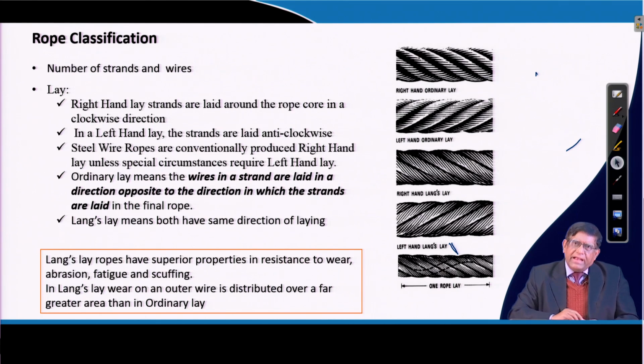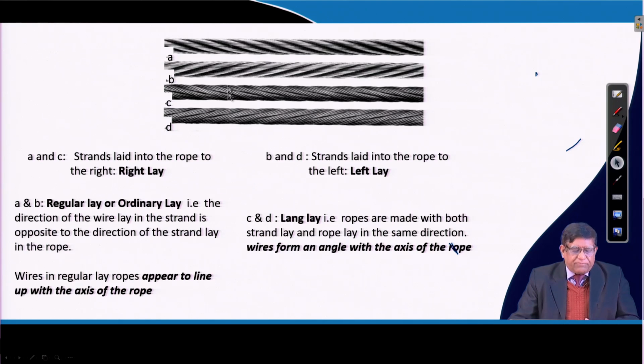Lay means how exactly the winding is done, how the wires have been laid down. Because of that, we say regular lay or ordinary lay, right hand lay or left hand lay. Here you can see the first figure is a right hand lay, and this is your left lay. These are the different types of lay. In a Lang's lay, that is C and D, ropes are made with both strand lay and rope lay in the same direction.